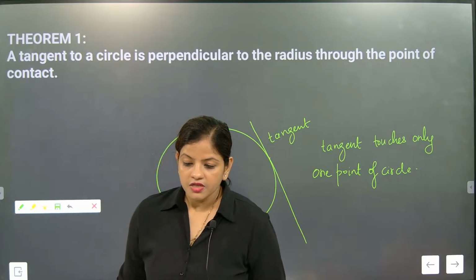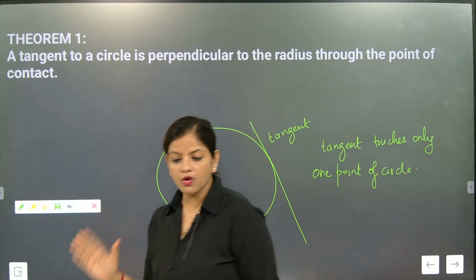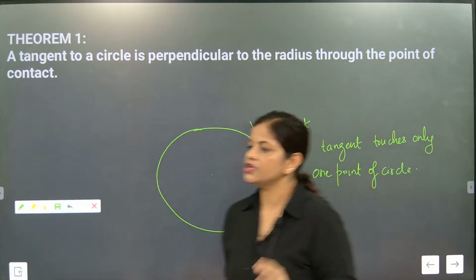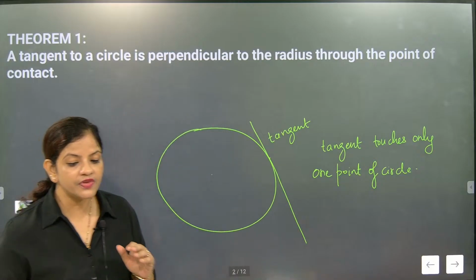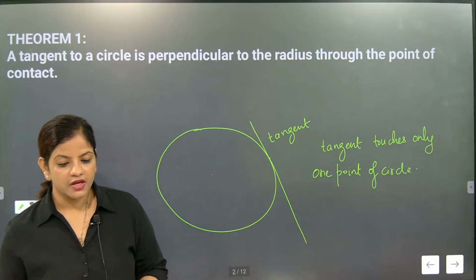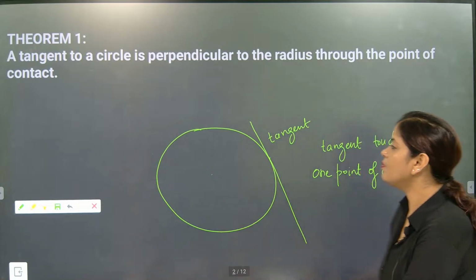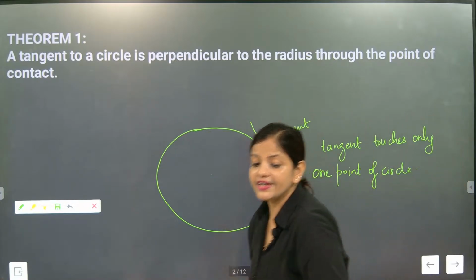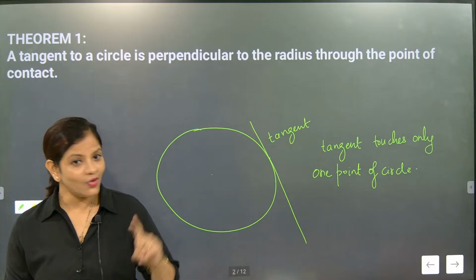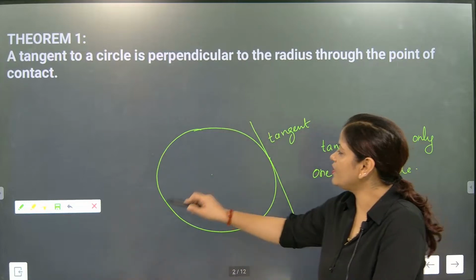Vishwa, circle has infinite tangents. Beta, how many points will be there? That many tangents will be there. Good evening, Kavya. If it has 1,000 points, how many tangents can we draw? 1,000 different tangents we can draw. Yes. Vardhan, Vedan, good evening, beta. How many points will be there? That many tangents. And tangent touches how many points? 2 points, correct? Only 1 point. The tangent is touching 1 point only. Now, we are going to talk about secant.